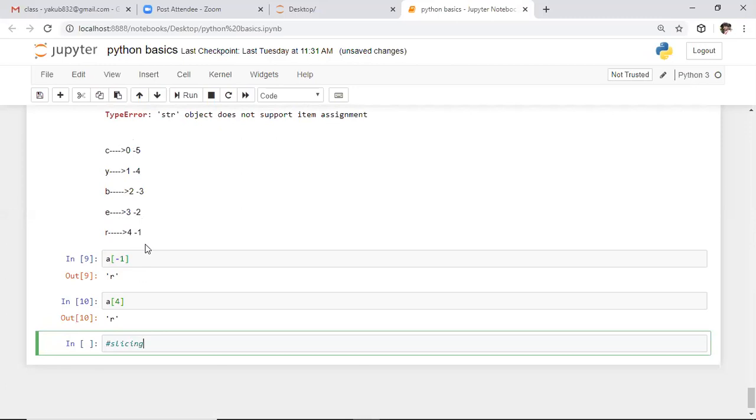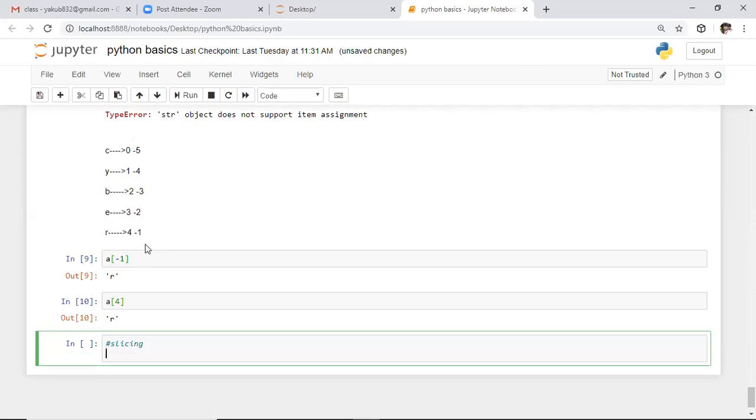The next concept corresponding to strings is slicing. Slicing means accessing a specific portion from the string. For slicing, we have a standard syntax, and you need to remember that syntax.